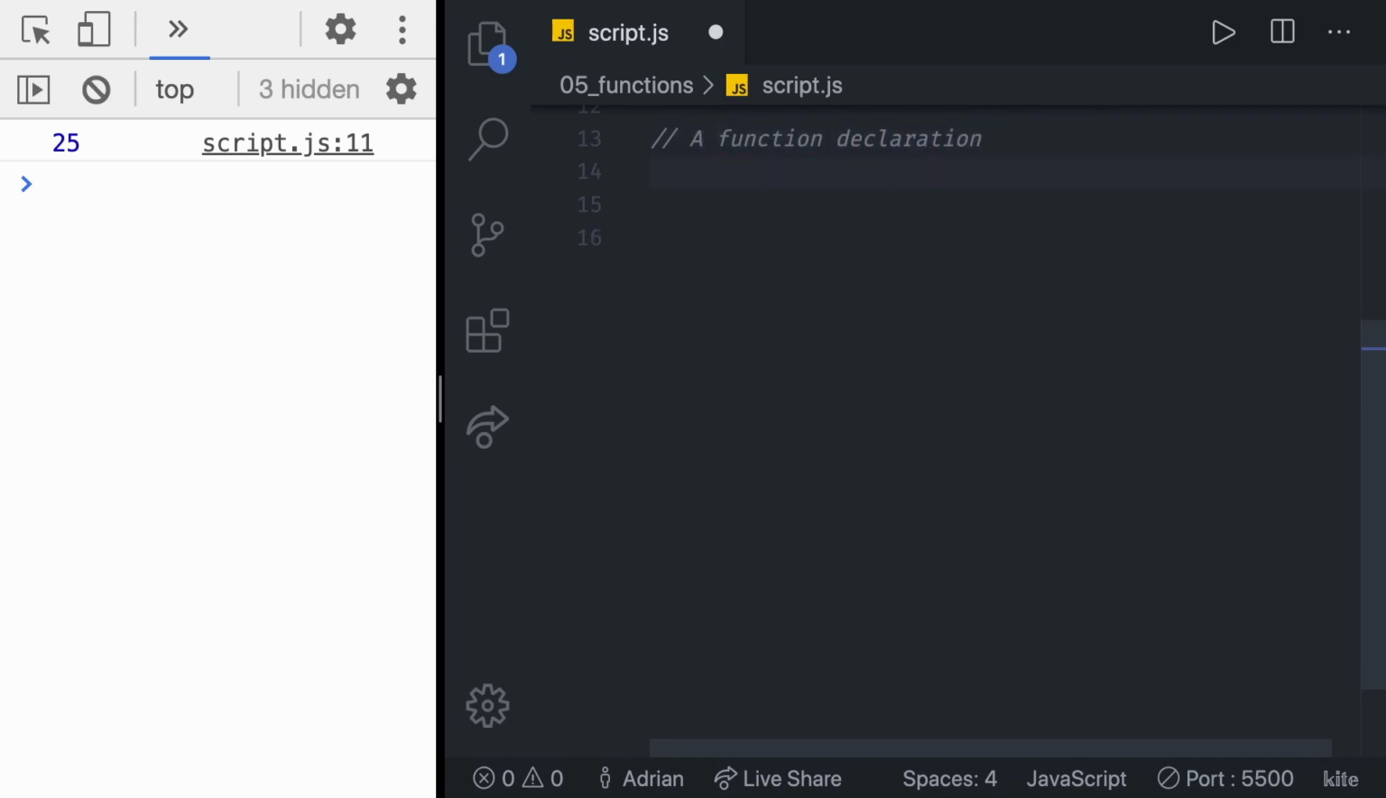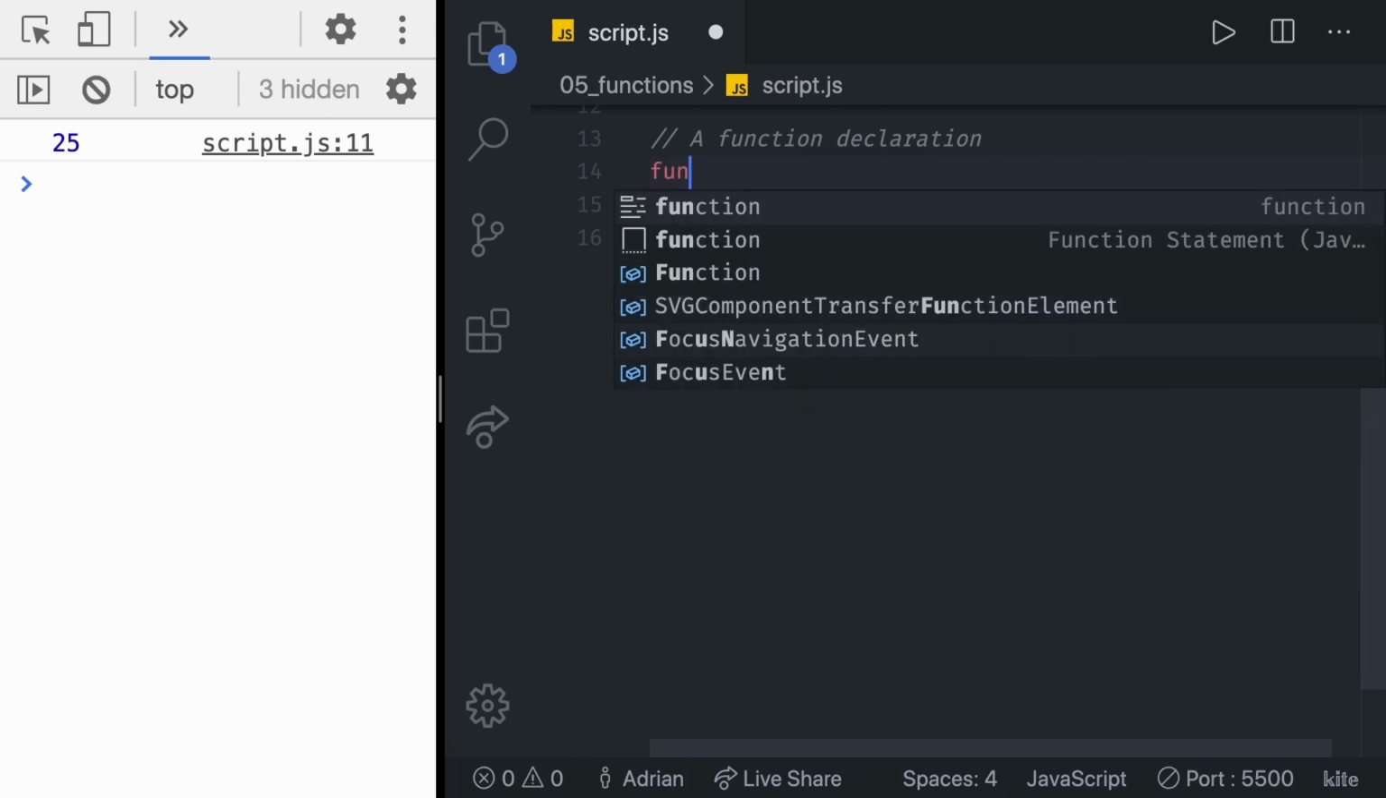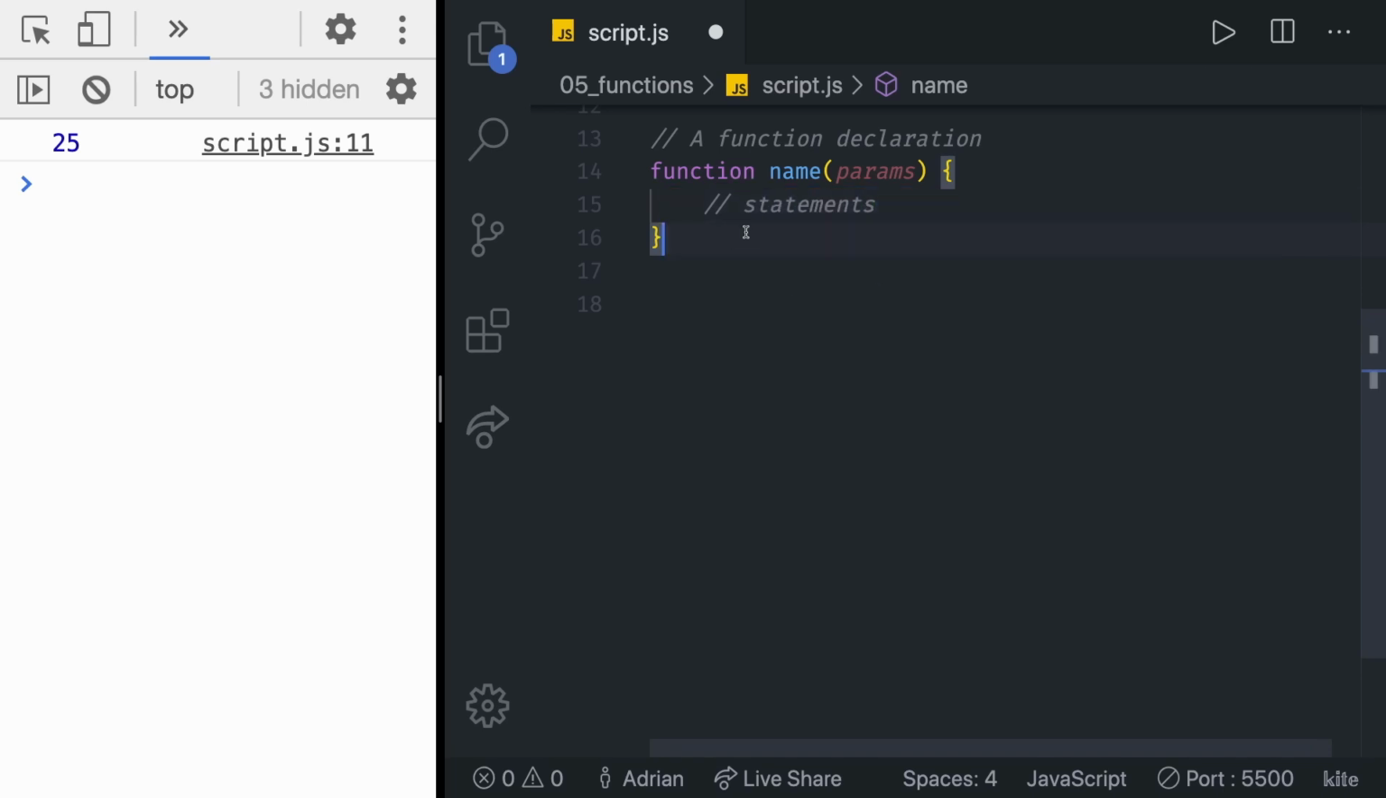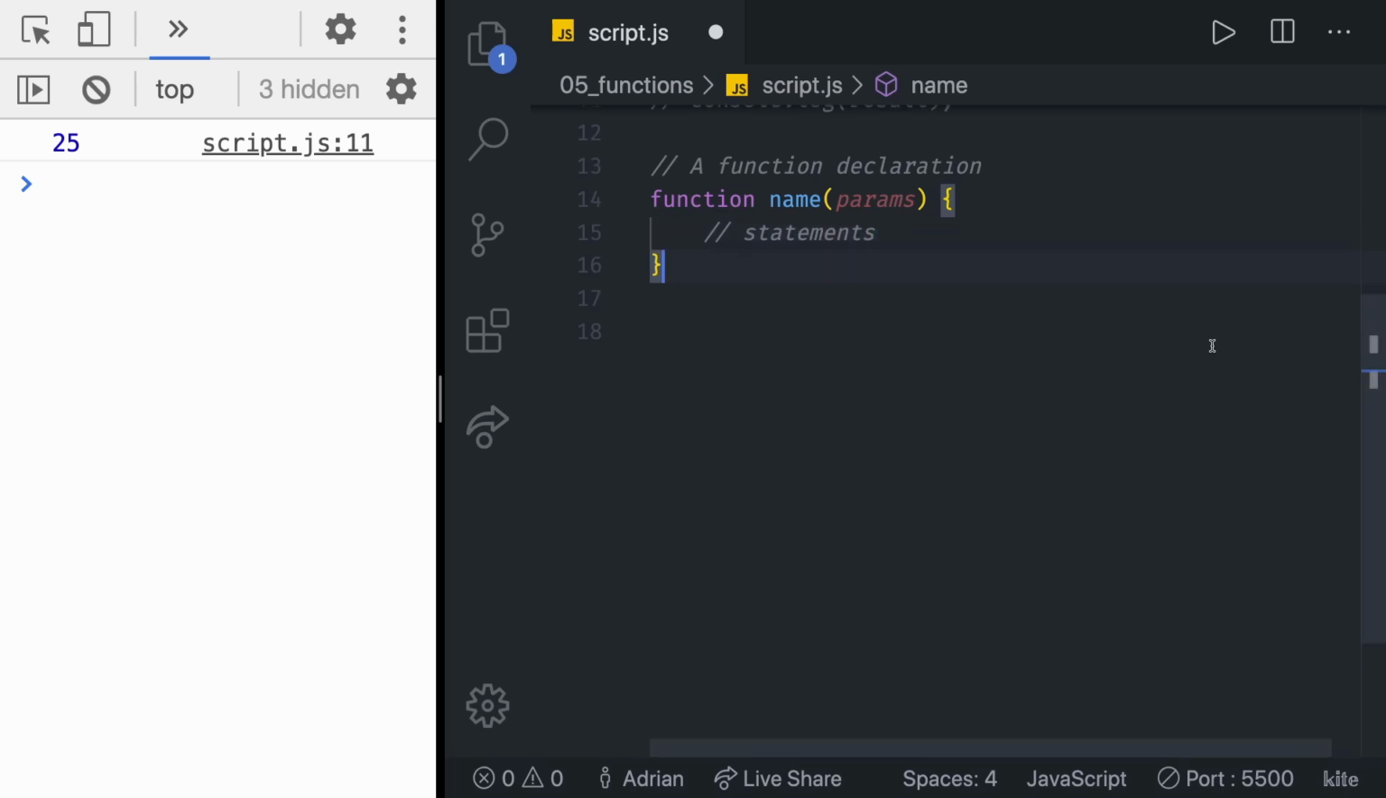And let's see an example. To create a function declaration, you need to use the function keyword, as we learned, followed by the name of the function. Let's just call it name right there. Then you can also pass some parameters, or let's call them params in this case, and then you can execute a range of different JavaScript statements, just like that. So this was a function declaration. You already learned how to do this.